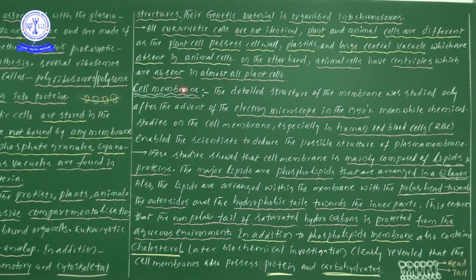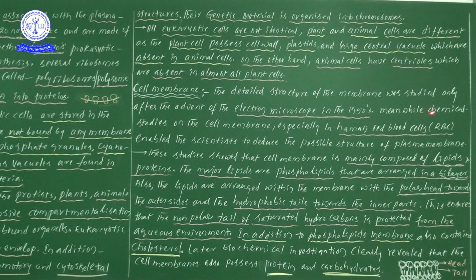Now let us see the information regarding the cell membrane. The detailed structure of the cell membrane was studied only after the advent of the electron microscope in 1950. Remember the year also, important. We started to study the structure of the cell membrane only after the discovery of the electron microscope in 1950.